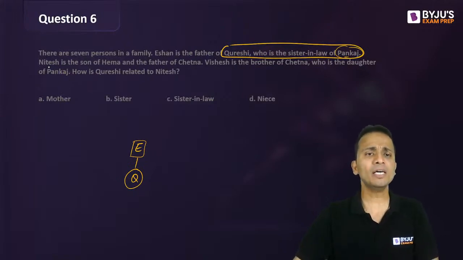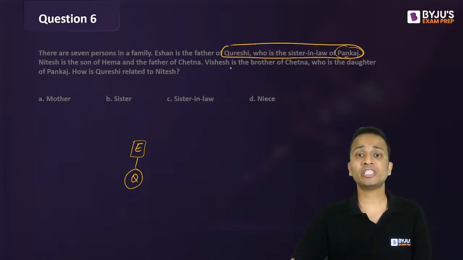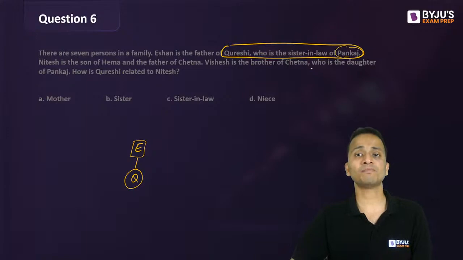Now, Nitesh is the son of Hema and the father of Chetna. Again, I'll leave it aside. Vishesh is the brother of Chetna, who is the daughter of Pankaj. Chetna is the daughter of Pankaj.